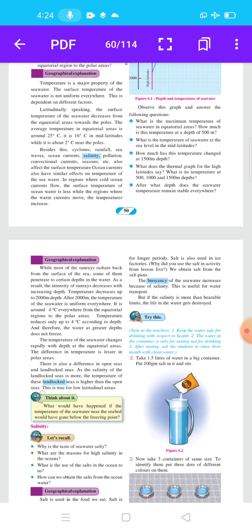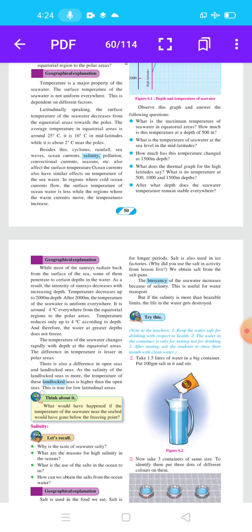Increasing means raised. Temperature decreases up to 1000 meters depth. After 2000 meters, the temperature of seawater is uniform everywhere. Uniform means the same everywhere. It is around 4 degrees Celsius. From the equatorial region to the polar areas, the temperature reduces only up to 4 degrees Celsius at depth. Therefore the water at greater depths does not freeze.